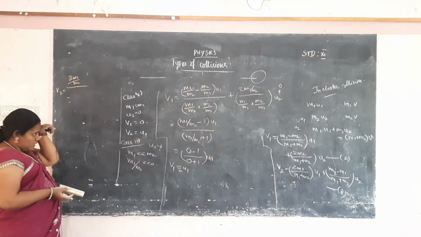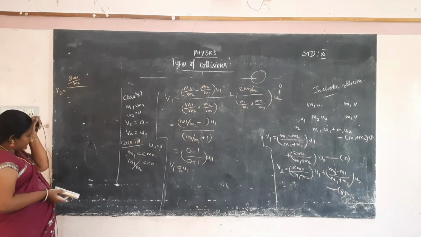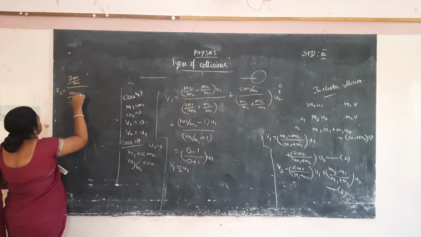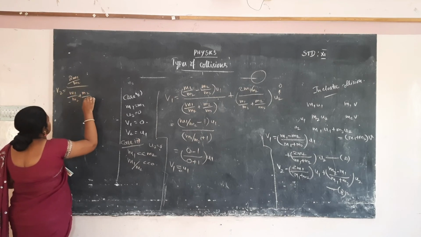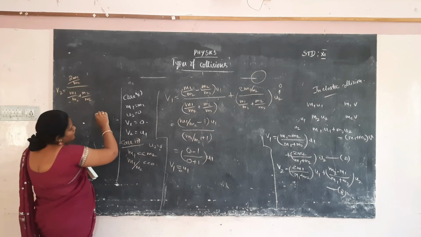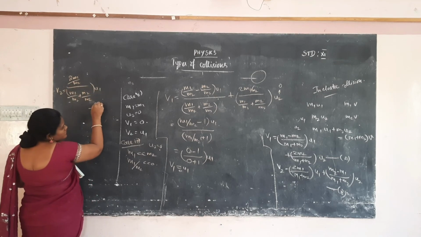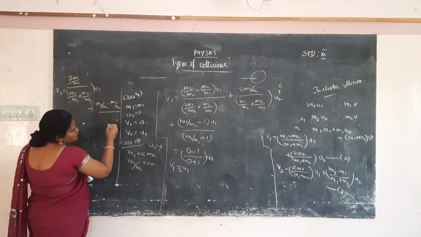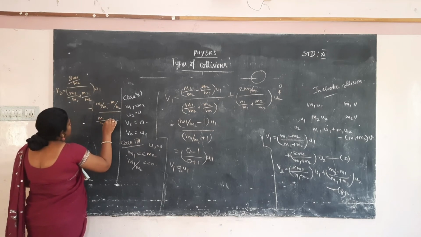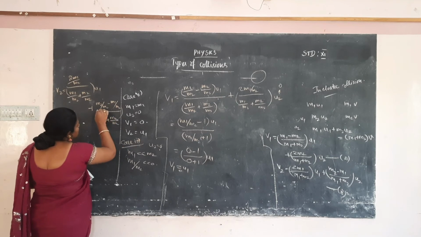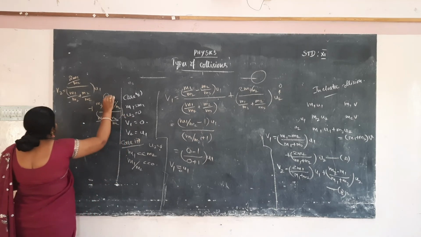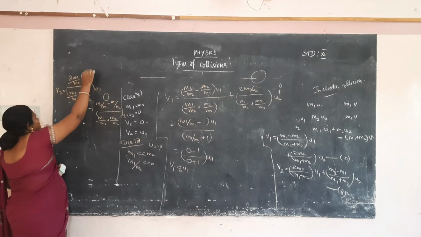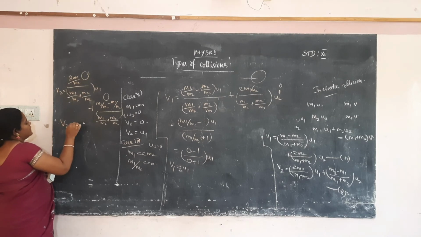So for m1 plus m2, we substitute 2m1 by m2 and m1 by m2 plus m2 by m2, into u1, plus m2 by m2 minus m1 by m2 by m1 by m2 plus m2 by m2, into u2. The second term will be 0, and the first term 2m1 by m2, which is already 0. So the whole term is 0. So automatically the v2 value will be equal to 0.